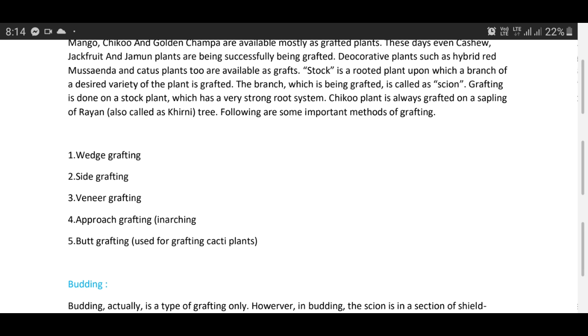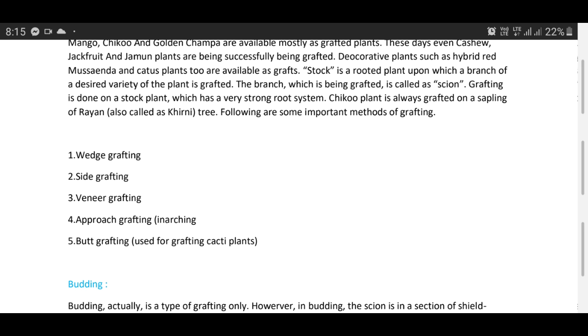Then these prepared scion sticks should be implanted over the rootstock, placed, and tied with the help of polythene and also with the help of twine.